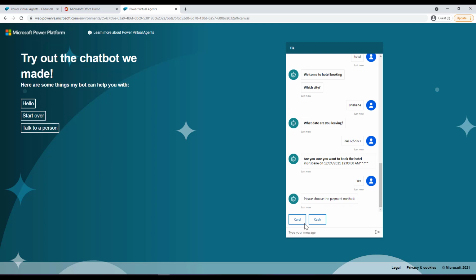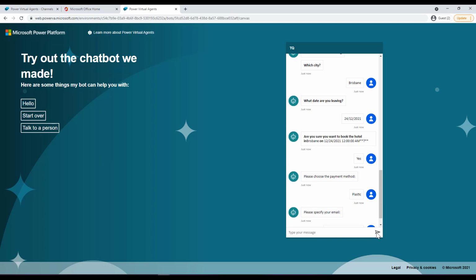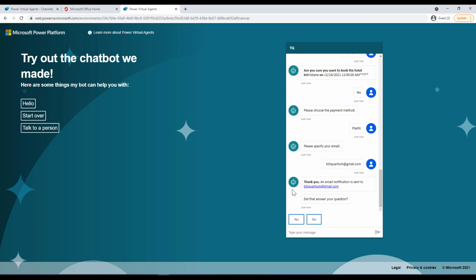I can, instead of selecting this, I can provide a synonym. Let's say plastic. And then I can provide my email address over here. And then it will say, after running the Power Automate behind the scenes, it will send me this message. Thank you. An email notification has been sent. And then I can go ahead and check my email address if the email has been received or not.